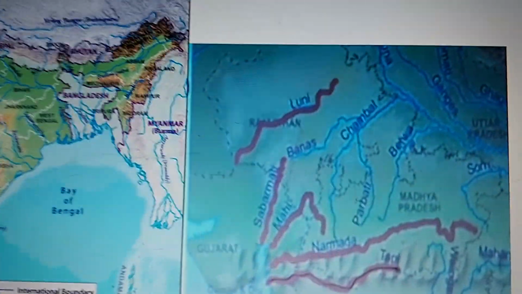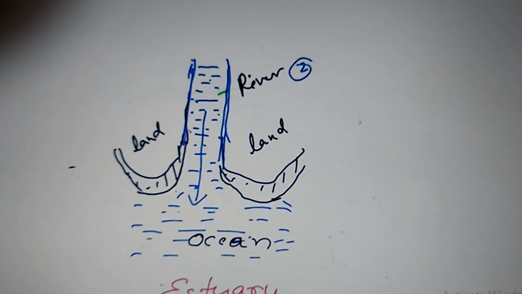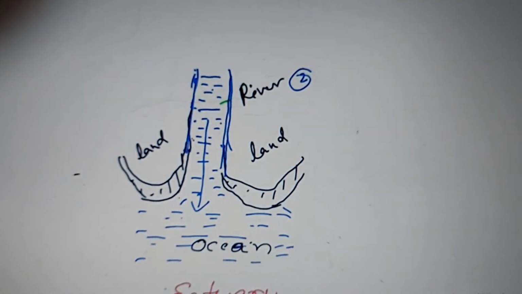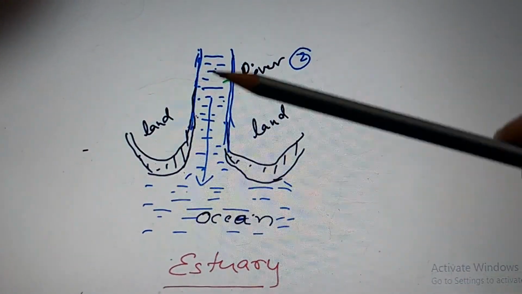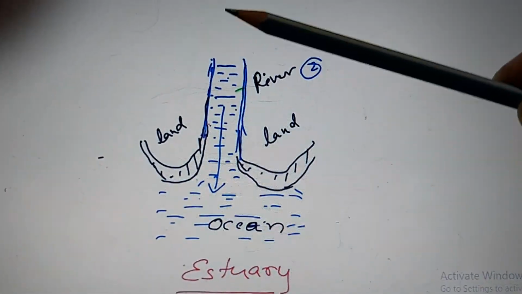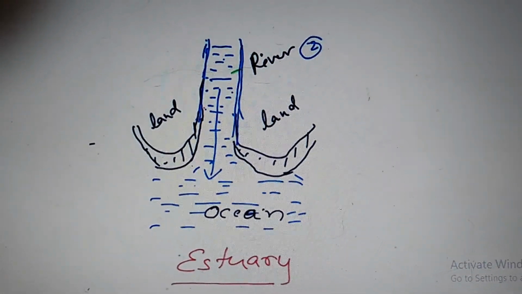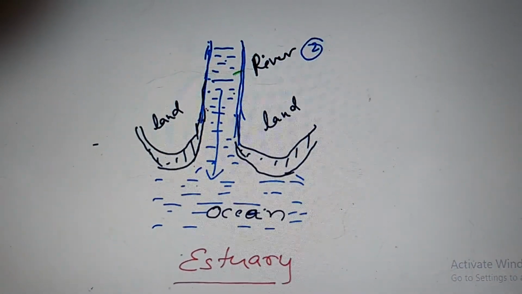And when they empty out, they do not form a delta, they form an estuary. Now what is an estuary? Here, they directly flow into the sea. No delta is formed, no sediments are collected, they come down and directly empty out into the sea or ocean. So that is called an estuary.